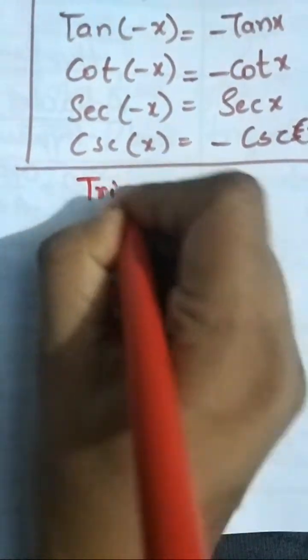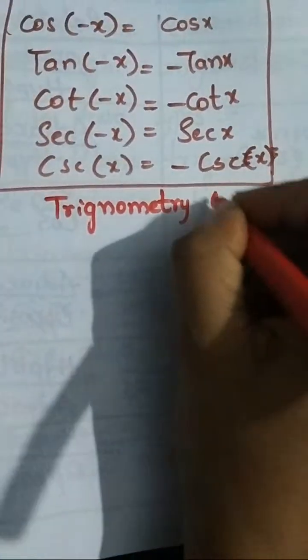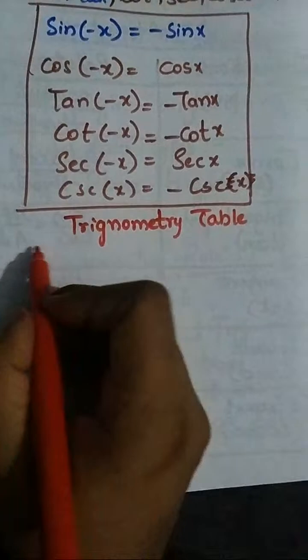Now another important table, the trigonometric table. Now I am going to explain the trigonometric table. Very important, children, to remember. So please note down this table.